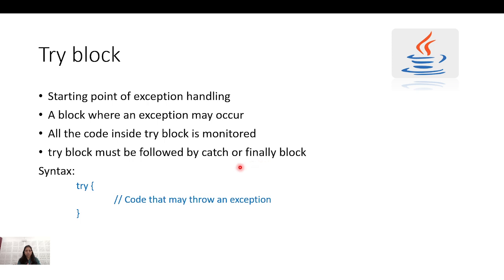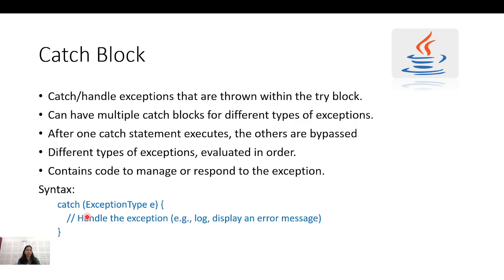A single try block cannot exist in your code. It should be followed by either the catch or the finally. So what is the syntax? I simply write try and brackets, and I put my code in that block.